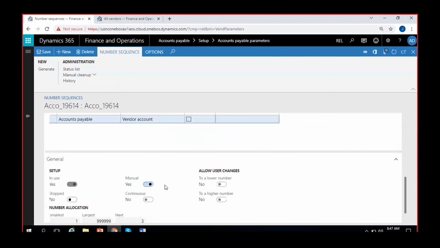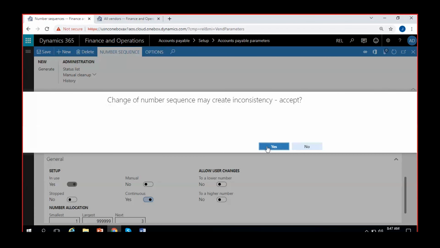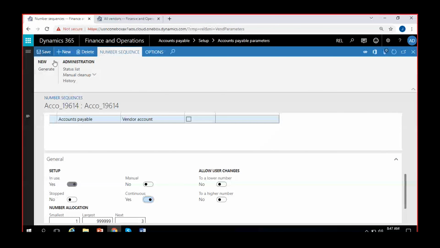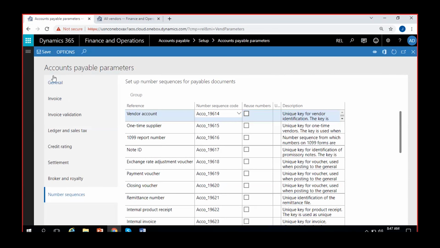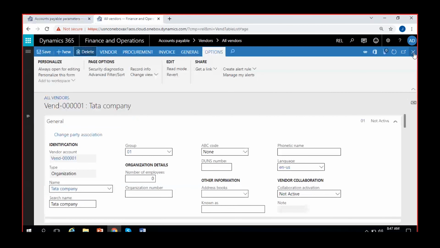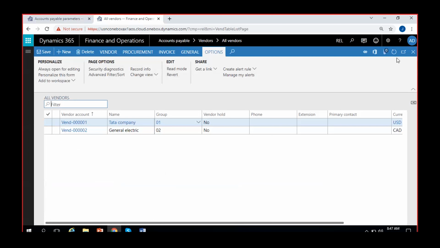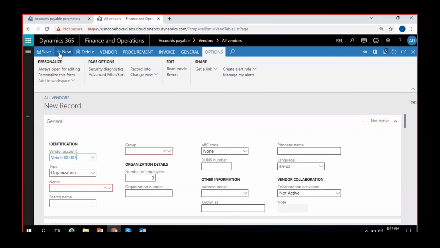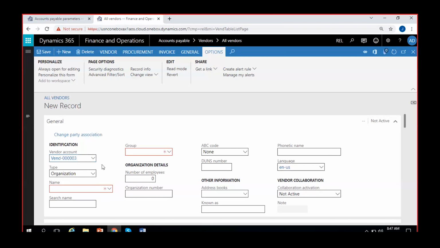Here I'll change it from manual to continuous again. Okay, and save it and go back and save it and close the form and refresh it. Then I'll create a new vendor here. So vendor number 3, I can see here, is automatically taken.